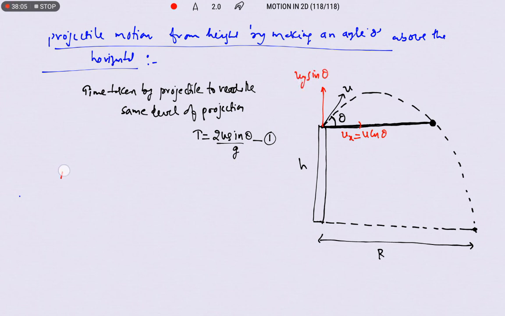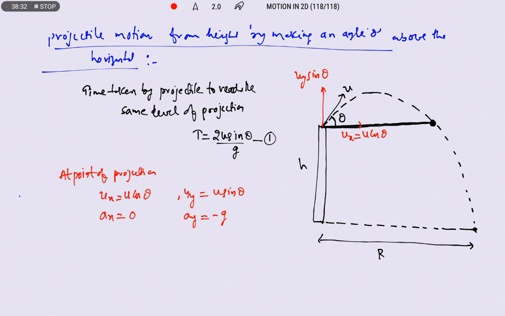Therefore at the point of projection we can write ux is equal to u cos theta and ax is equal to 0, and uy is equal to u sin theta and ay is equal to minus g, because acceleration due to gravity is downwards.